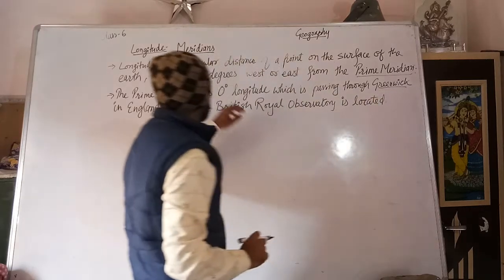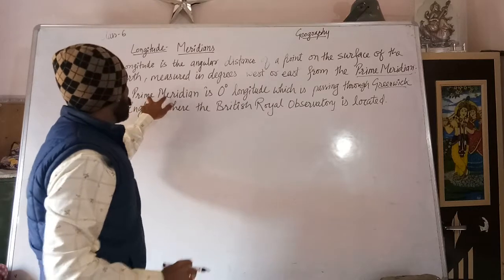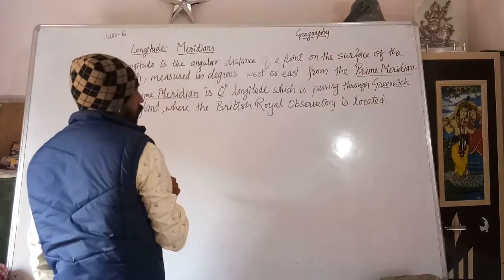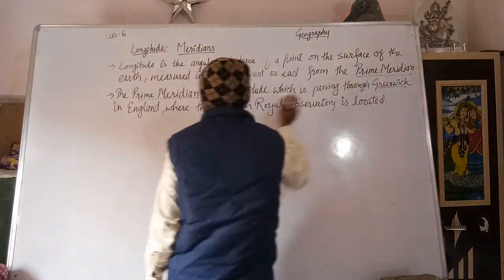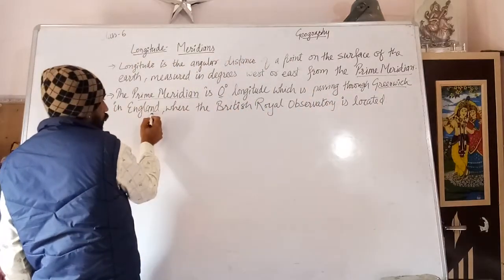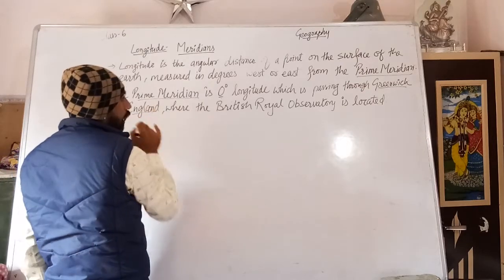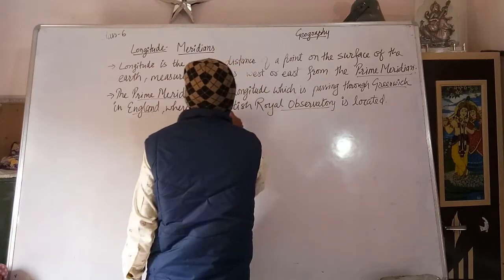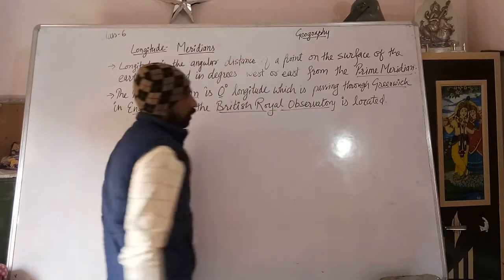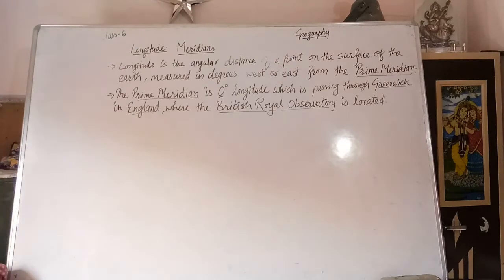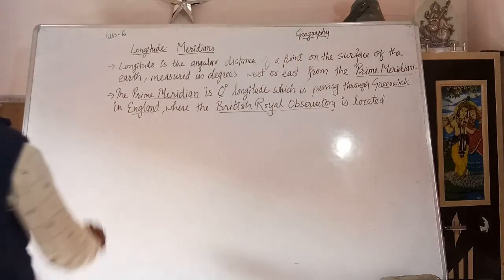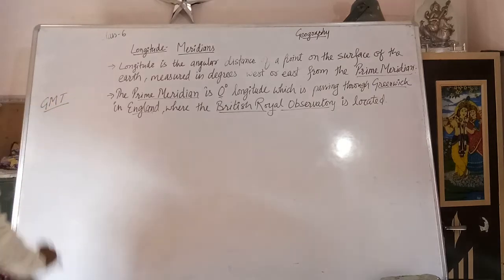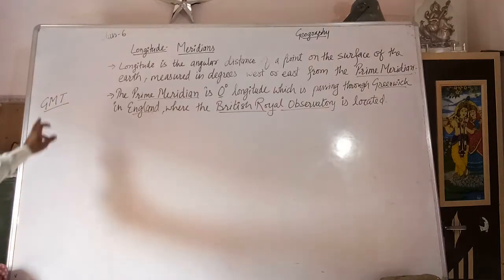Now, why is the 0 degree line known as the prime meridian? It is in Greenwich, England, at the British Royal Observatory. That's why. Now, you have heard about GMT. Have you heard about GMT?